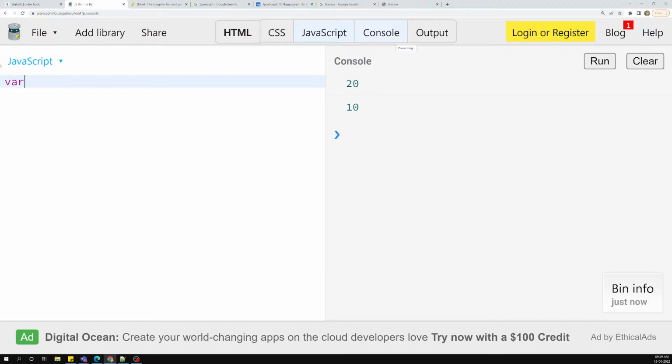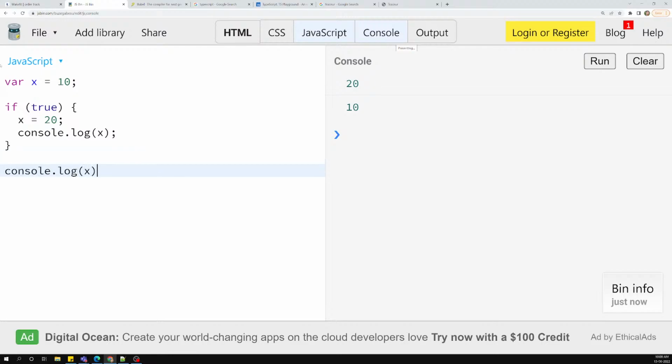I have var x = 10. Now I write if (true), a condition, and inside it x = 20, then console.log of x inside, and console.log of x outside. Now what could be the output here? If I show the output, 20 and 20 is the output.